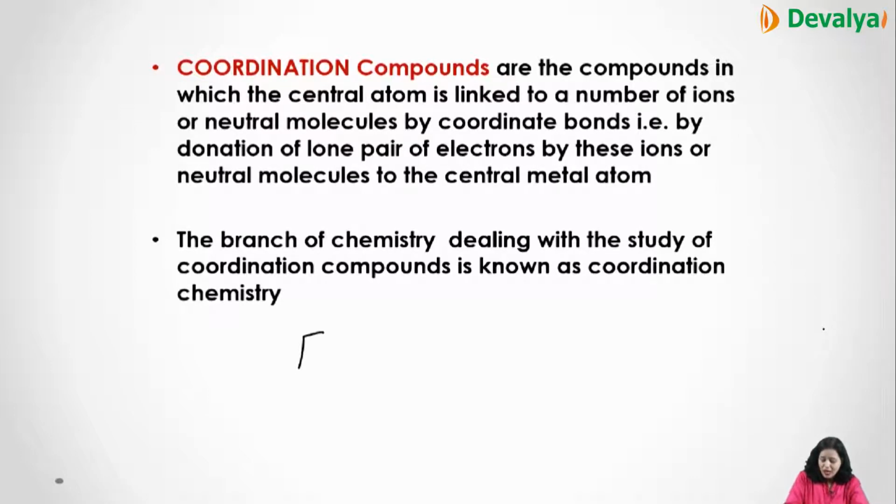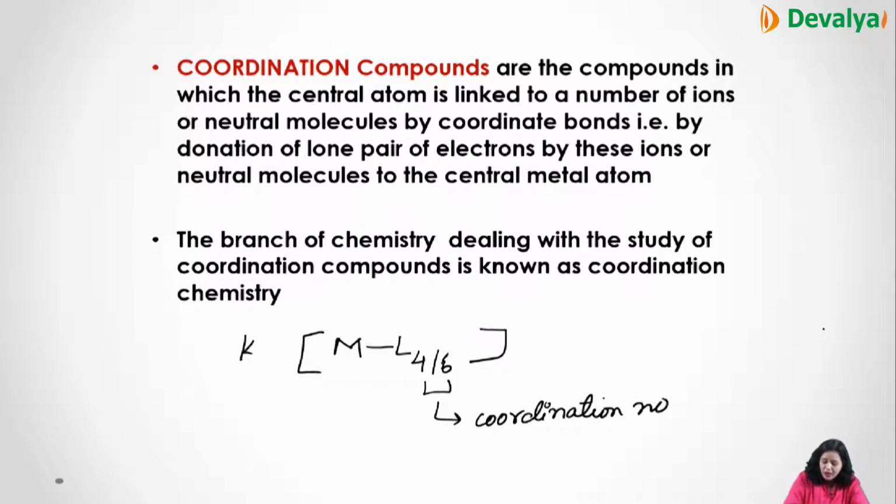Like if you have a metal atom in the coordination compound and the ligands are attached to it, these can be 4 or 6, and they form a coordinate bond with the metal. The bond present between the metal and the ligand is the coordinate bond, where the ligand can be an atom, ion or molecule which gives electrons to the metal atom. And this 4 or 6 is the coordination number.